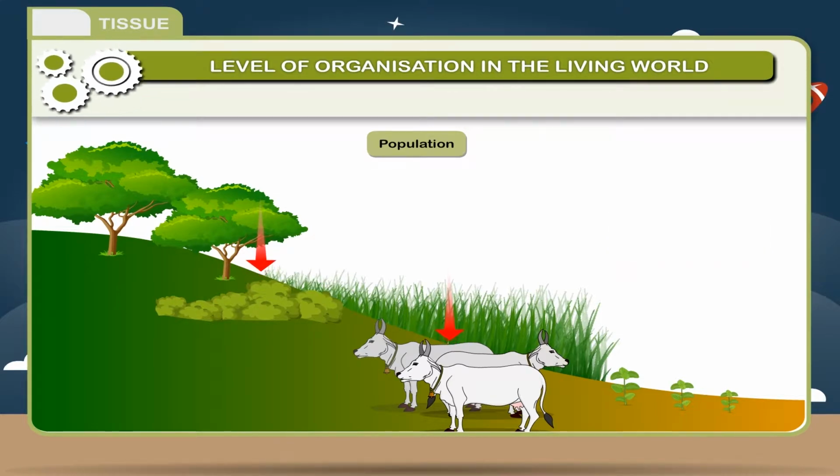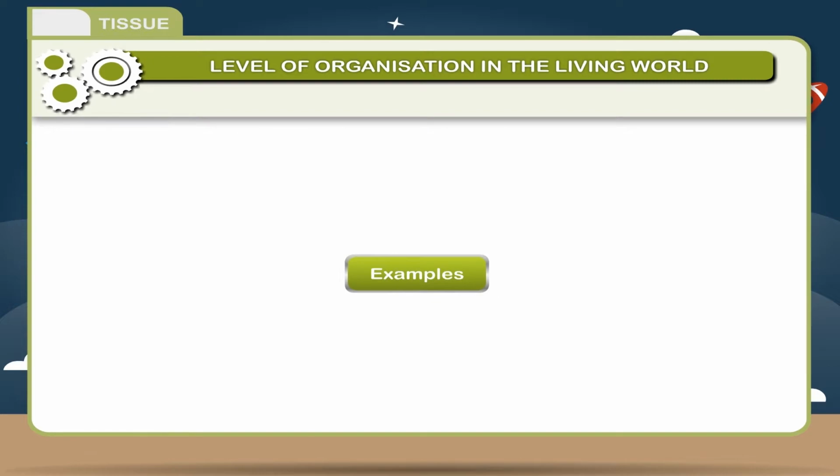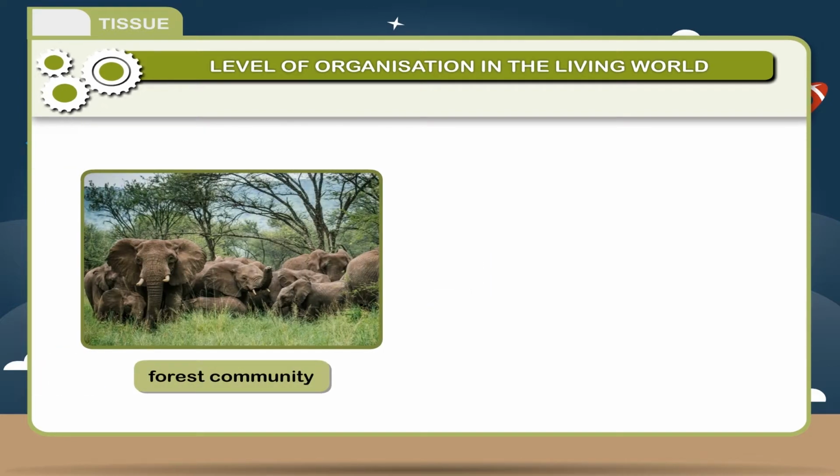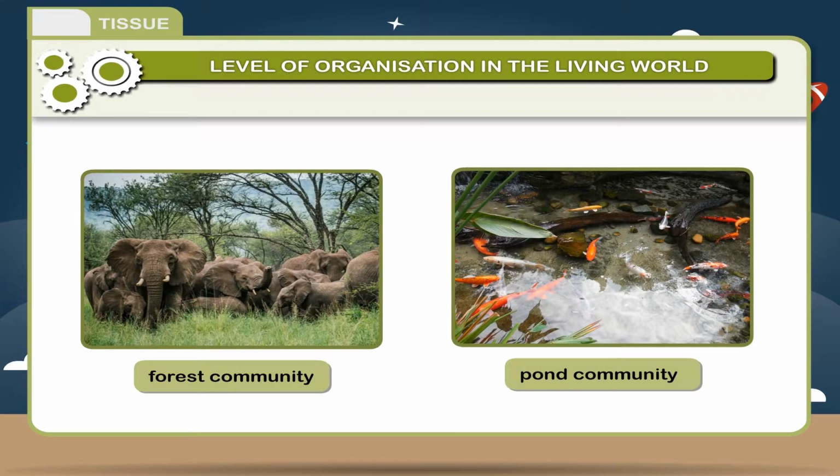Different plants and animals living in a habitat or place form biotic community. In other words, the association of several populations of different species in a particular locality is known as community. Examples: forest community, pond community, etc.